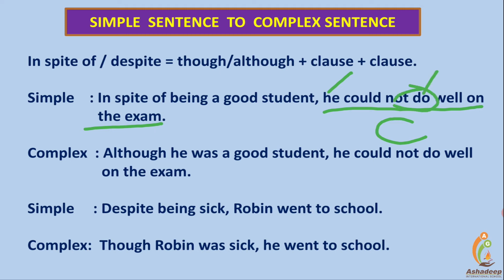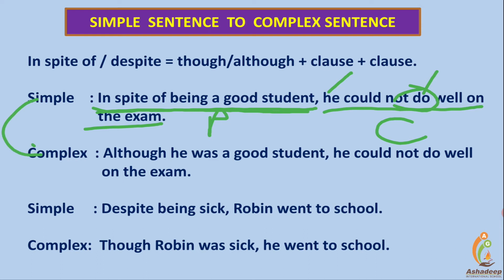So it's a clause. Here the first part is not a clause since it has no subject or verb. Friends, now it's a phrase. Here is a clause.